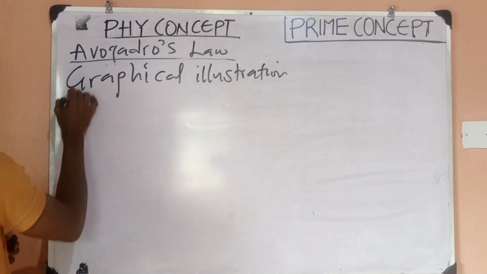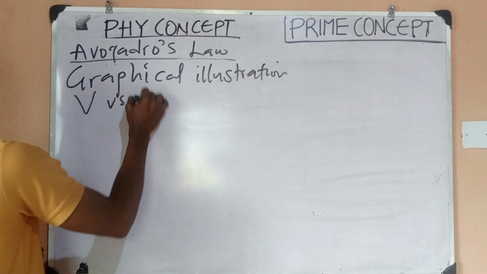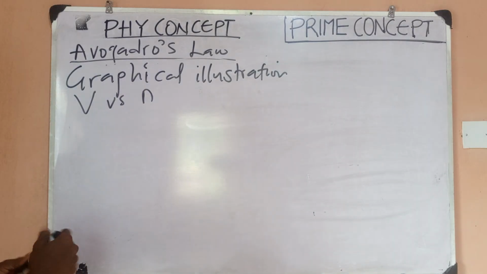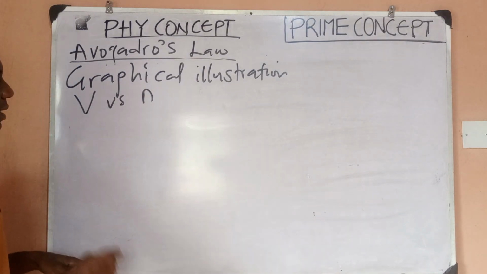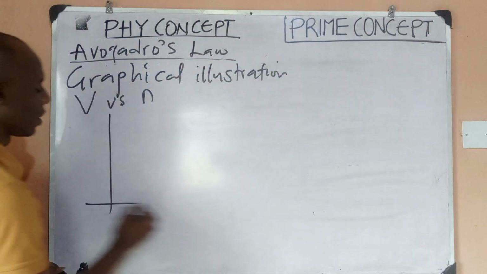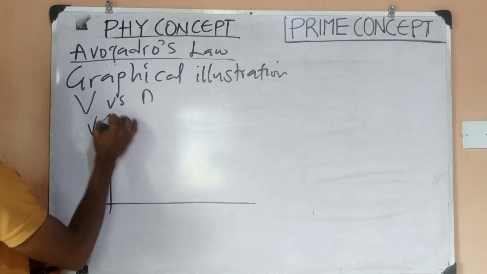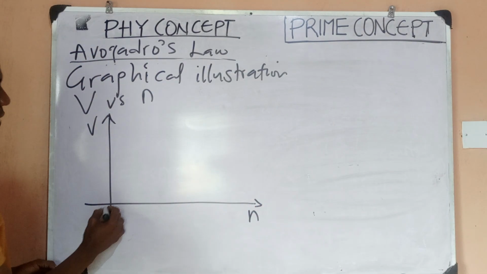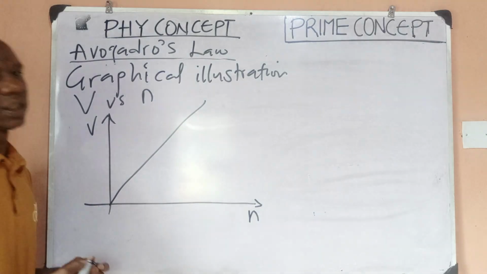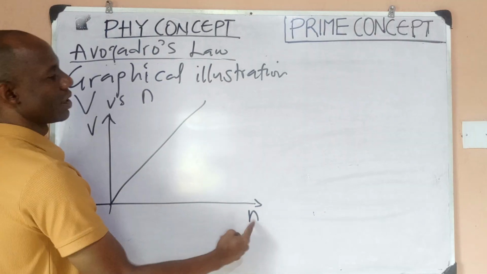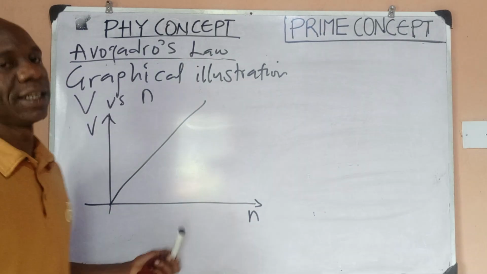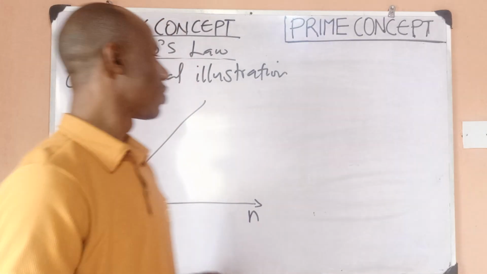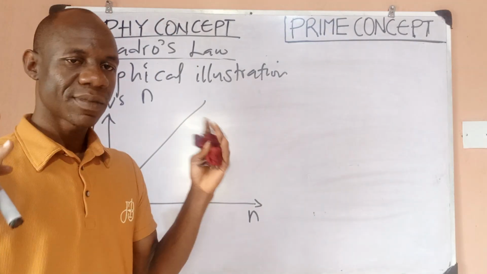So if we plot a graph of volume versus number of moles, or number of molecules, this graph is going to be a straight line, a linear graph. So this is volume against number of moles, right? It's going to be a linear graph that goes through the origin, telling you that as the number of moles is increasing, the volume is increasing, right? Yes. So it's very simple.